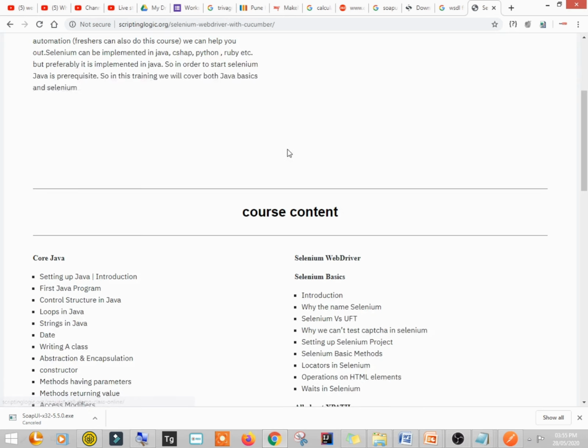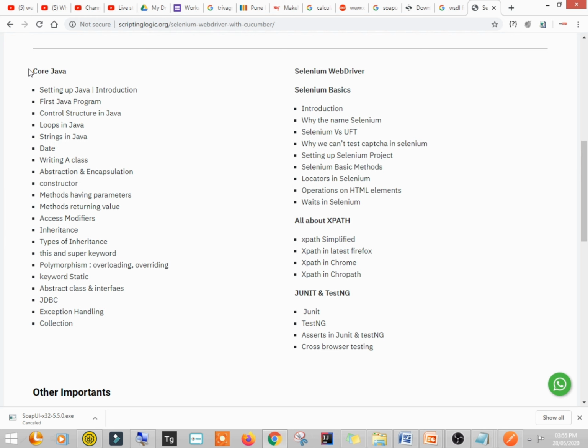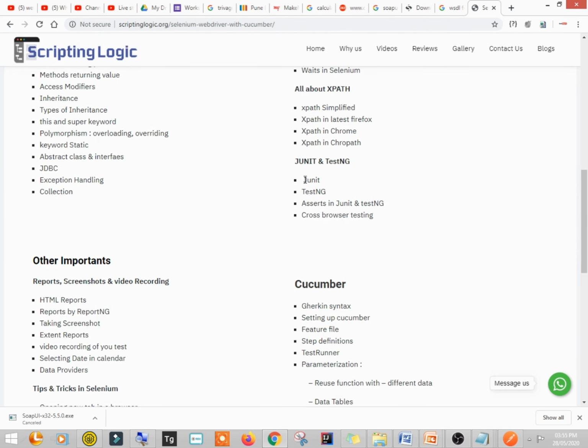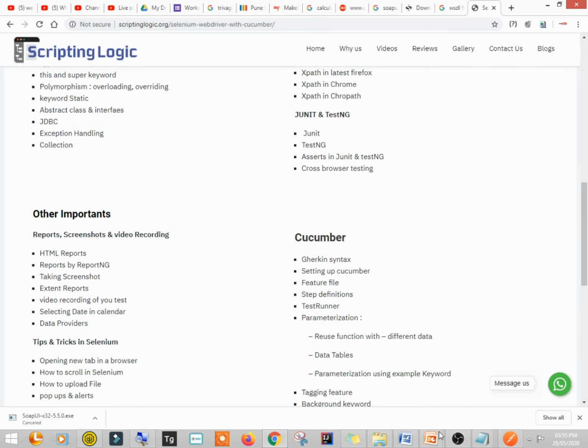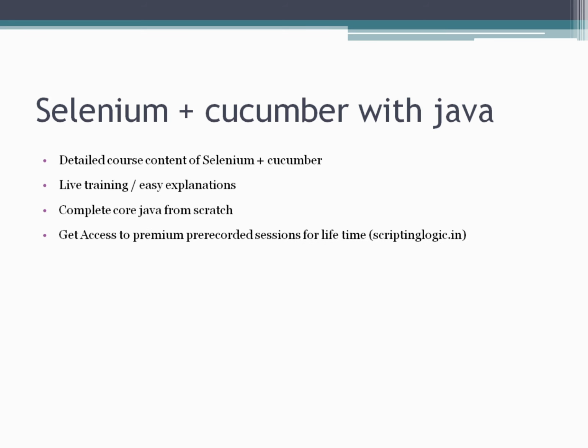The complete core Java from scratch we teach during this course, and we have the Selenium basics, right? Different frameworks like JUnit, TestNG, then how to create a report, how to take screenshots. There are data providers, and lots of things in the course content. It is a live training. You can ask me questions one-to-one. Then you get access to the premium pre-recorded sessions for a lifetime. All the courses are already recorded, and access to them is given to you.